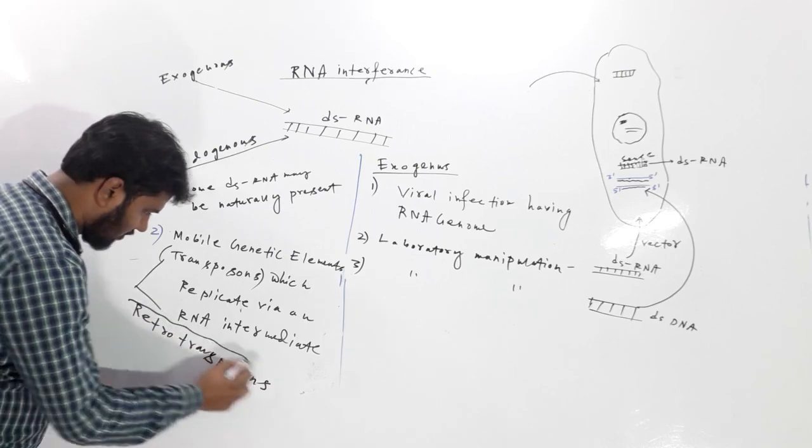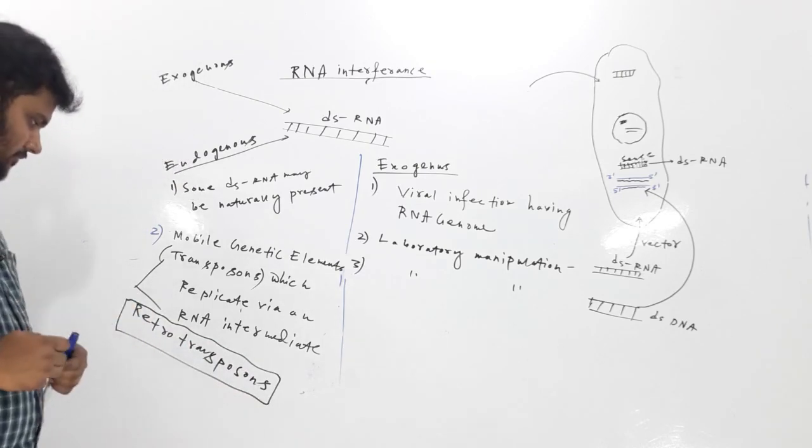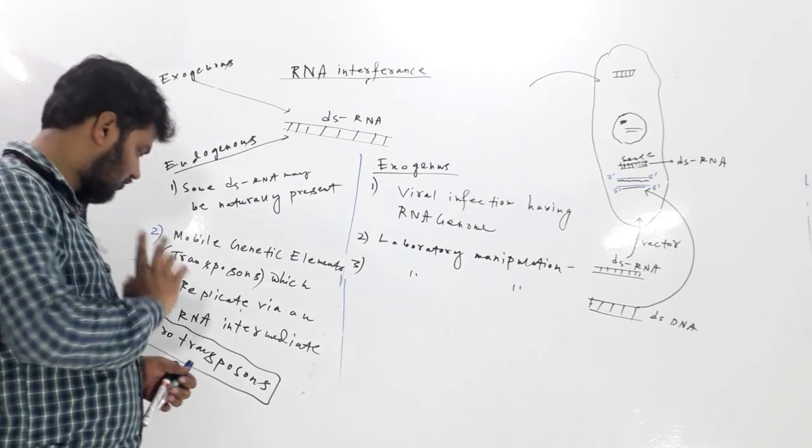So some double-stranded DNA may be formed inside the cell by retrotransposons.